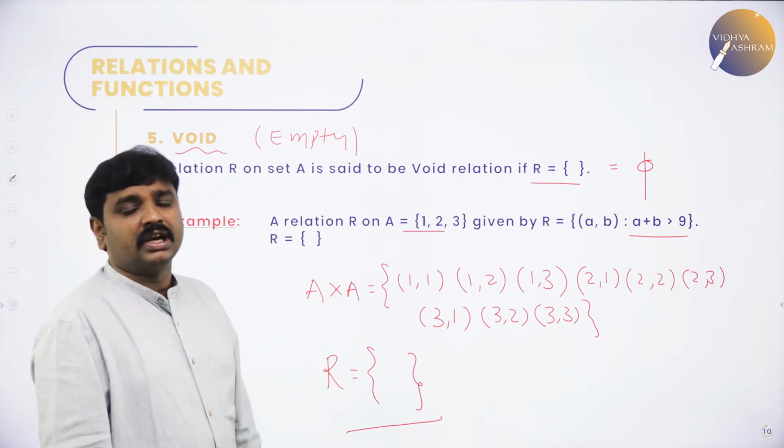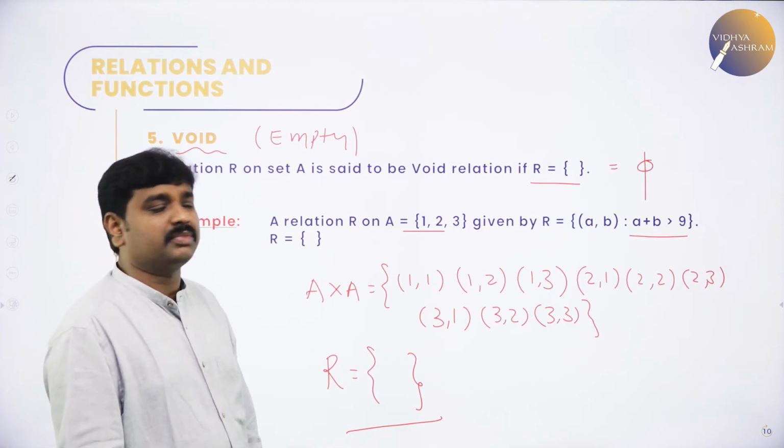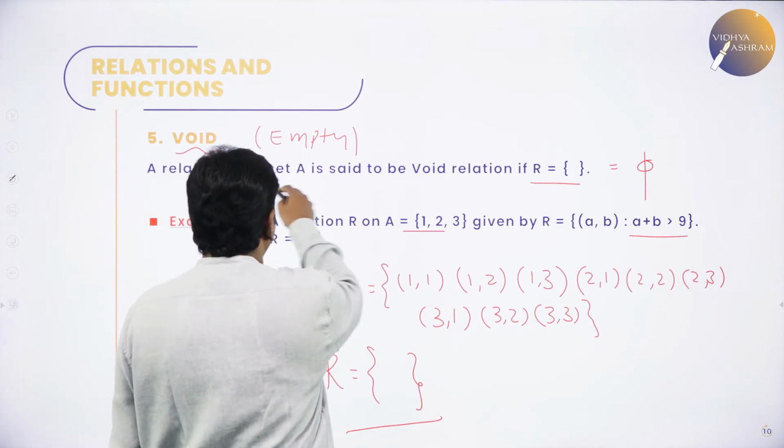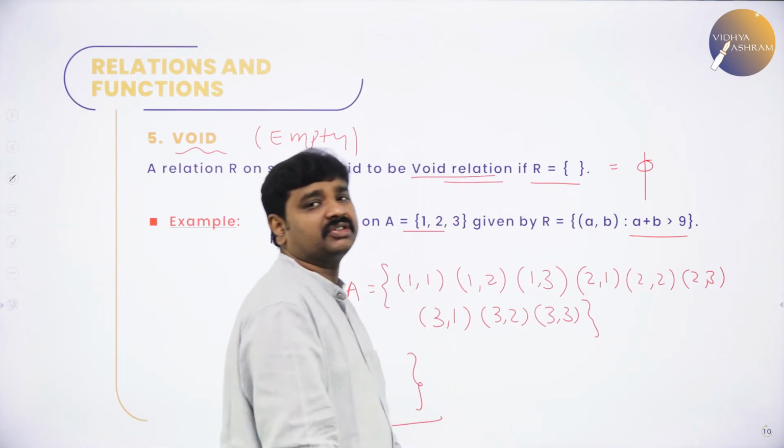Empty means what? Void. An empty relation means there are no elements. Here no element came. R is a null set or empty set. What is a void relation? A relation R on set A is said to be a void relation if R is a null set or empty set.